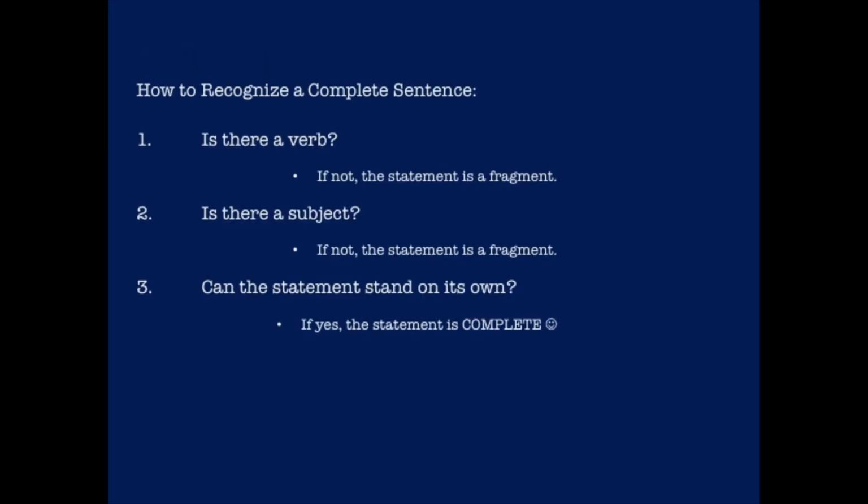If we didn't have a verb, it would definitely be a fragment. And if it didn't have a subject, it would also be a fragment. But since it has both, we now have to ask this next question about standing on its own. Again, we'll talk about independent and dependent clauses in another video, but for now, I'll just let you know that this statement can stand on its own, so it is a complete sentence.